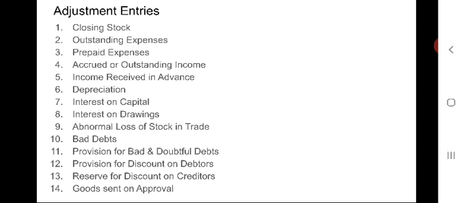So, in this situation, the total value of the abnormal loss is shown on the credit side of the trading account. The total value of unrecovered loss of stock, that is total loss less amount, if any, recovered from insurance company, is shown on the debit side of profit and loss account as a separate item. The amount, if any, due from the insurance company is shown on the asset side as a current asset.